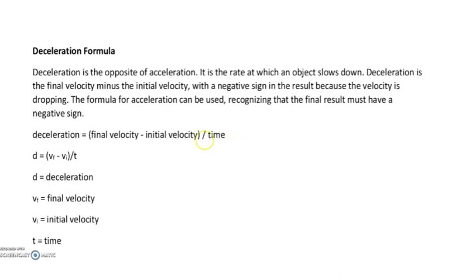The formula of acceleration can be used, but we have to put a negative sign to the result. Here there is not a negative sign actually given, but you have to put a negative sign also, just to indicate that we are slowing down the object. So deceleration is again final velocity minus initial velocity by time.